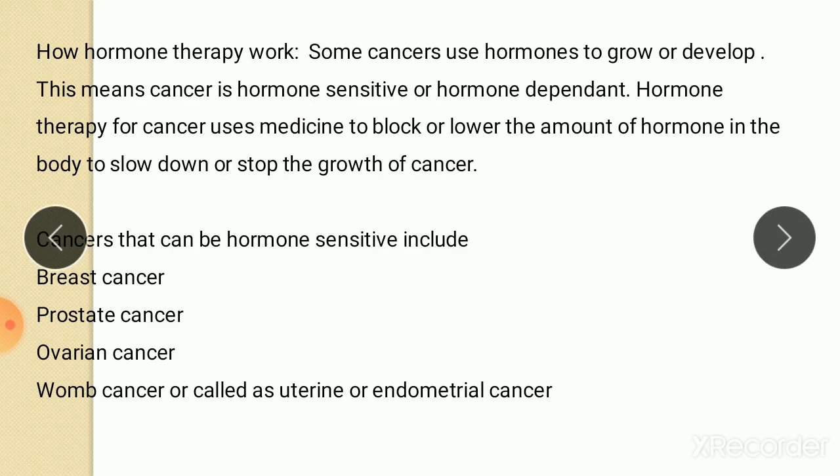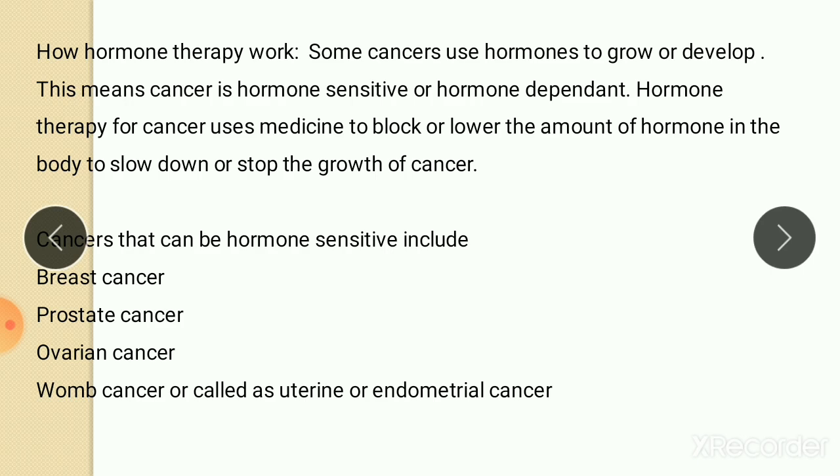Now, how does hormone therapy work? That is the mechanism. Some cancers use hormones to grow or develop. This means the cancer is hormone sensitive or hormone dependent. Hormone therapy for cancer uses medicine to block or lower the amount of hormone in the body to slow down or to stop the growth of cancer. So the hormone is utilized as a medicine in cancer which is hormone sensitive.